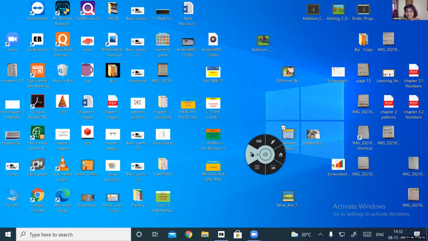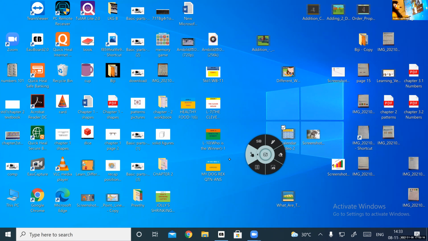Blue colored one, isn't it? Yes, blue colored one. That is called the wallpaper. Sanvi, what is it called? Sit straight, Sanvi. Wallpaper.